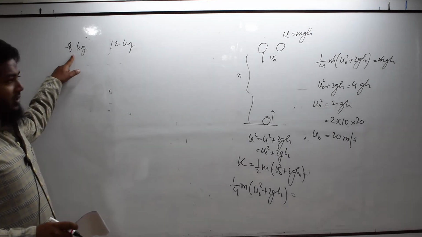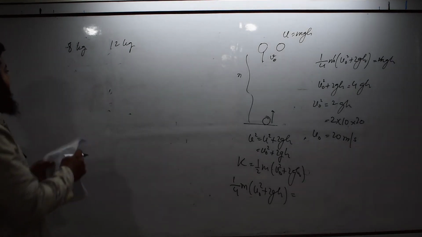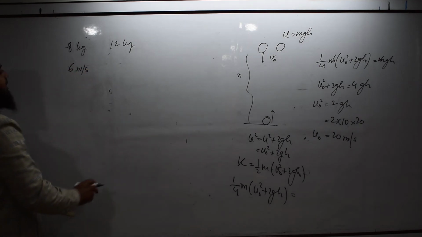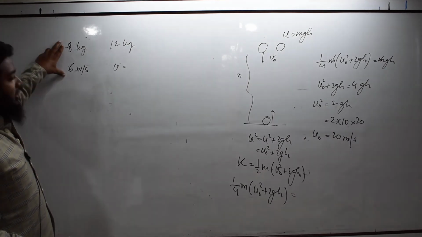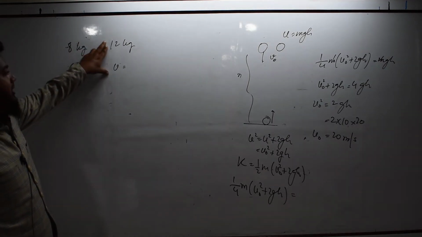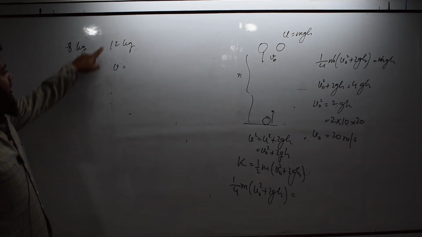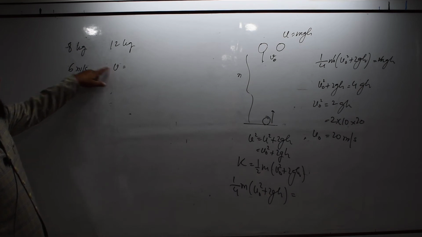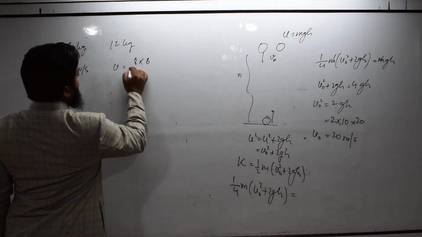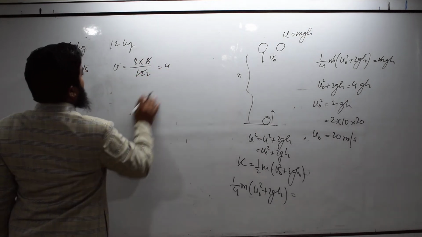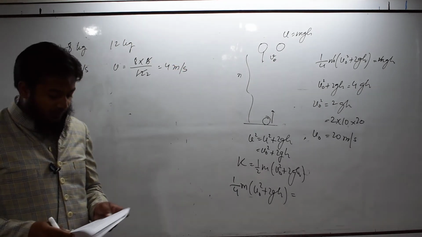So one piece is of 8 kilogram, the other piece is of 12 kilogram, and the velocity of the smaller fragment is 6 meter per second. Then the velocity of the other fragment, from conservation of momentum, momentum in this direction should be equal to momentum in this direction. The two pieces will be moving opposite to each other. So 8 into 6 should be equal to 12 V, or V should be equal to 8 into 6 divided by 12, which is 4 meter per second. So the heavier piece is moving with a speed of 4 meter per second.